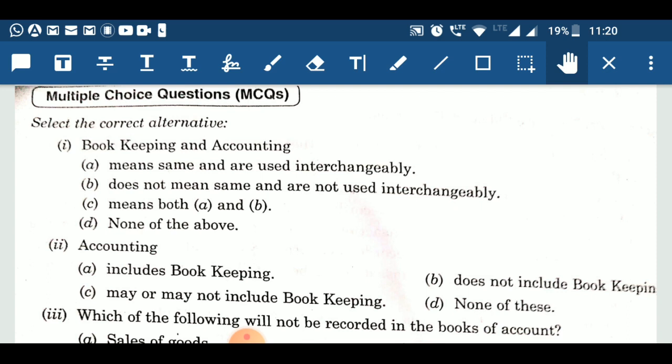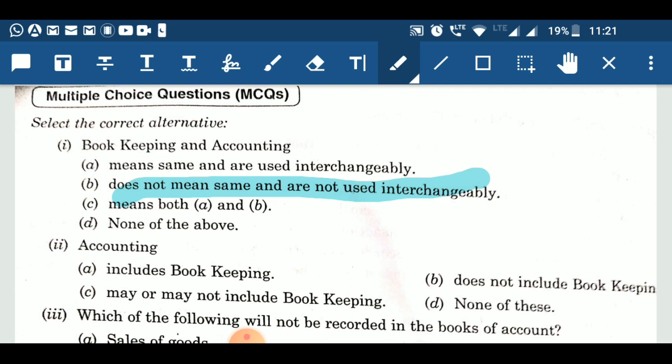Again, if you remember the definition of accounting, which clearly says that bookkeeping provides base for accounting, or we can say accounting starts from the place where bookkeeping ends. Hence, the scope of accounting is much wider in comparison to bookkeeping. Therefore, they can't be termed as same. Hence, option B is correct, which says they does not mean same and are not used interchangeably.